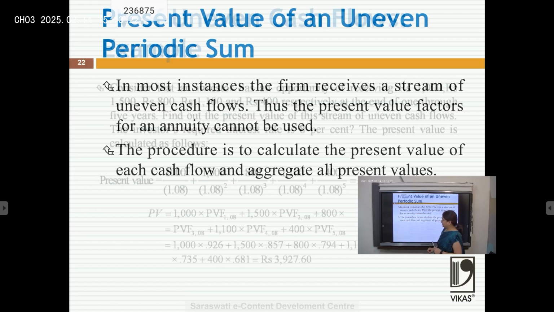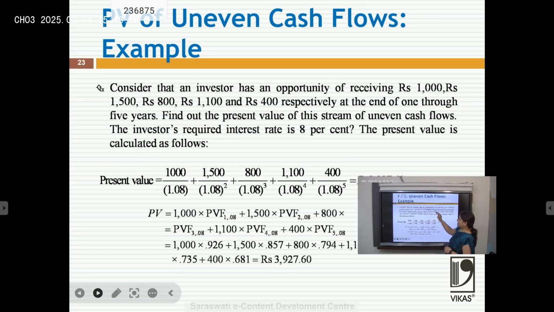For example, an investor has an opportunity of receiving rupees 1000, 1500, 800, 1100 and 400 respectively at the end of 1 through 5 years.